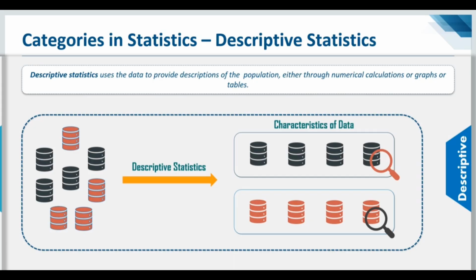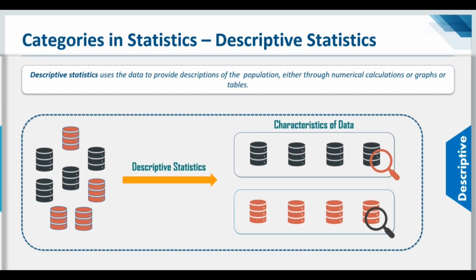If you look at the enterprise level, you may have a large data set with various numbers of columns. You can pick up one column and find the minimum, maximum, and the average of that particular column. Also, in descriptive statistics, we try to represent the data in the form of graphs like histograms, line plots, scatter plots, and so on. But yes, the data is represented based on some kind of central tendency.